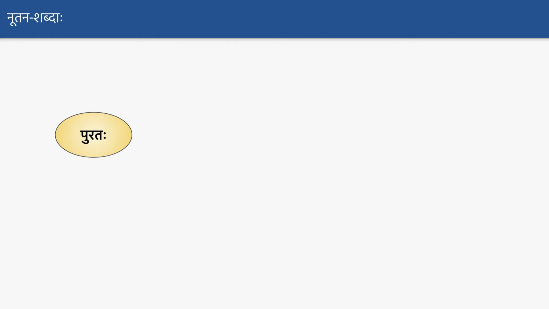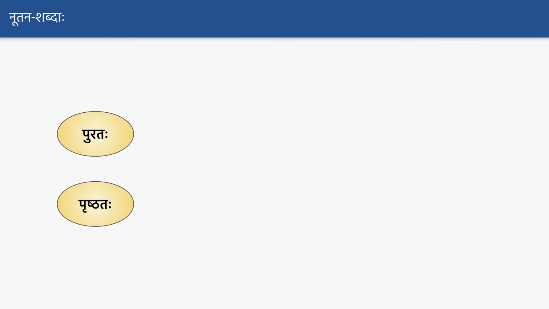Example, Griham Asti and Vrikshaha Asti. So grihasya purataha vrikshaha asti. So in the front of house, the tree is there. Okay, so grihasya purataha means in front of the house. So again of the house, there's again the Shashti meaning comes. So we use Shashti Vibhakti there.